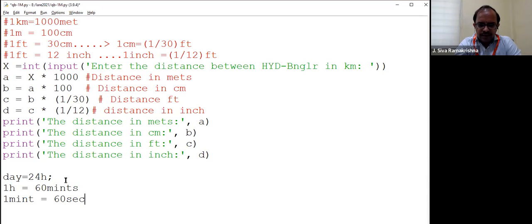The final value which you are going to compute should be expressed in terms of seconds. So tell me, what is the mathematical expression for this? So 1 hour equals to 60 minutes. So 24 hours equals to what? So can I write like this, 24 into 60? Yes, sir.